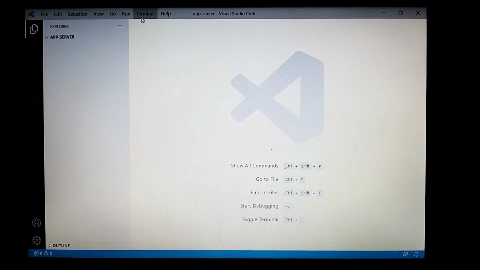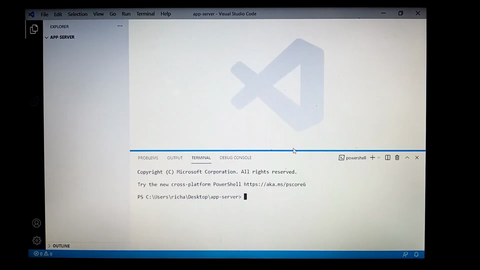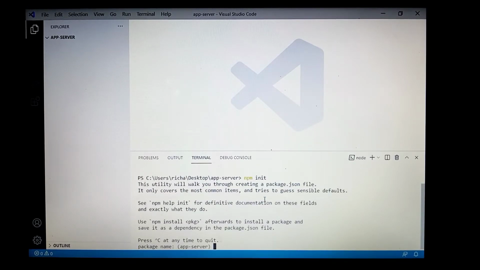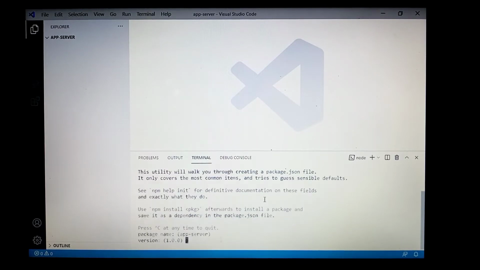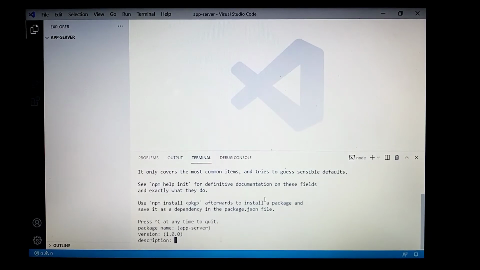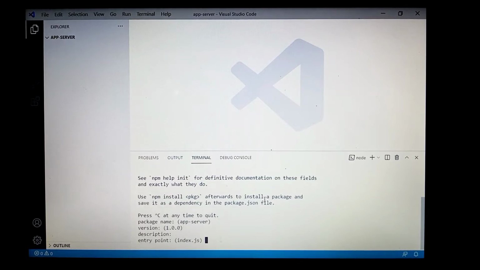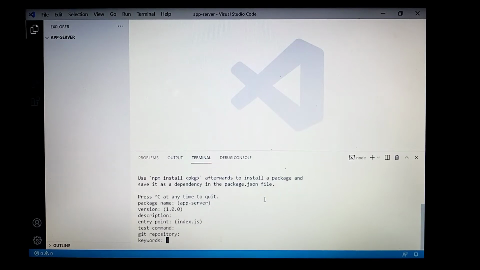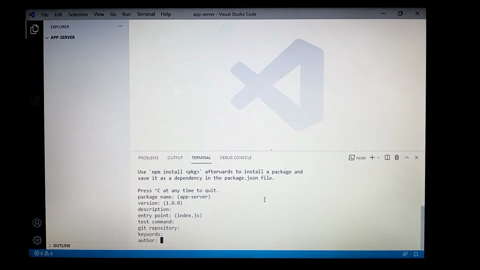Now, we will start initializing our app by launching a new terminal. Then, in the terminal, just type npm init, then hit enter. To proceed, just hit enter. You can put your name here as an author if you want.